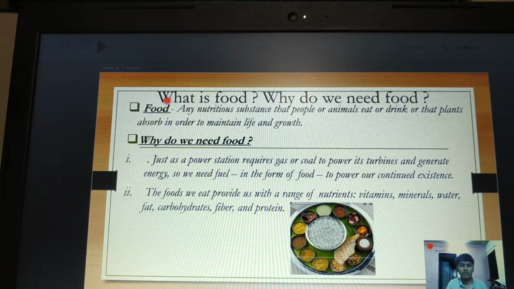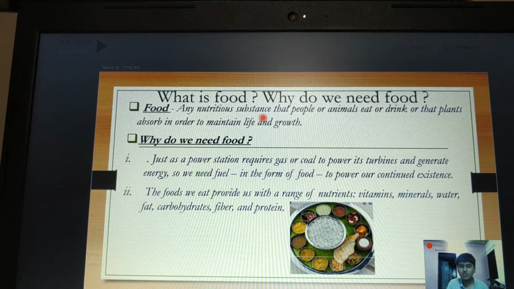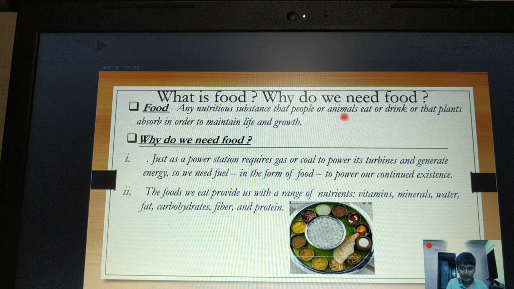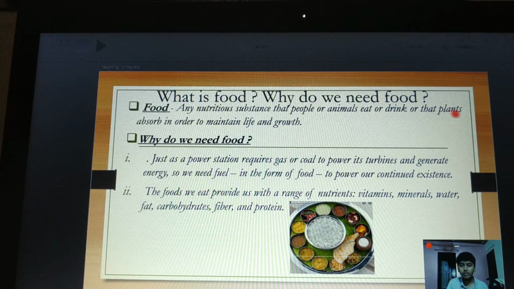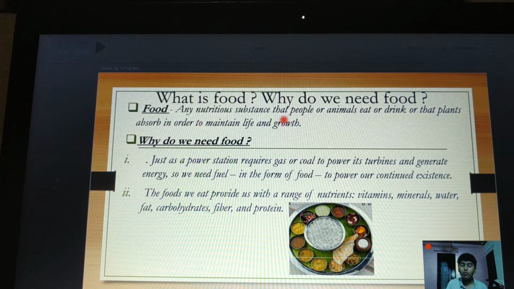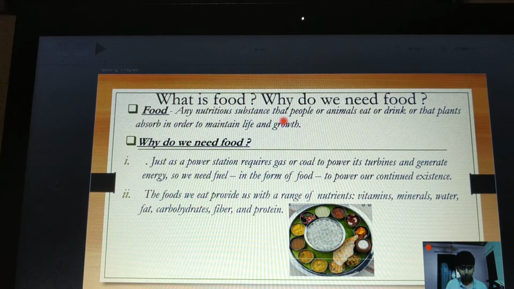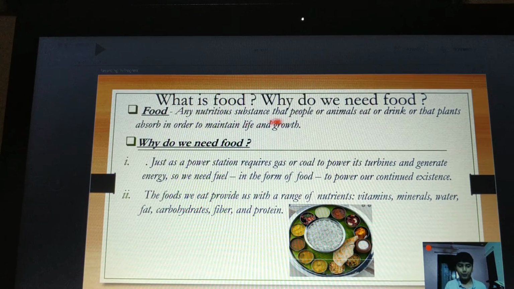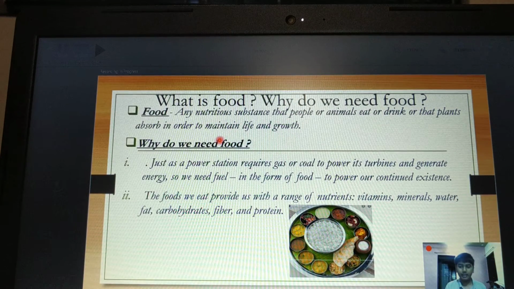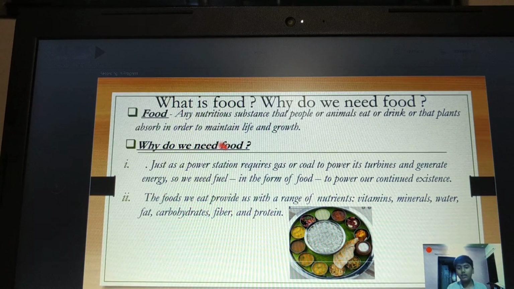So our first topic is what is food and why do we need it. Food is any nutritious substance that people or animals eat or drink, or that plants absorb, in order to maintain life and growth. Now, any nutritious substance that people eat or drink is called food. It helps us to maintain our life and helps us to grow. And why do we need food?